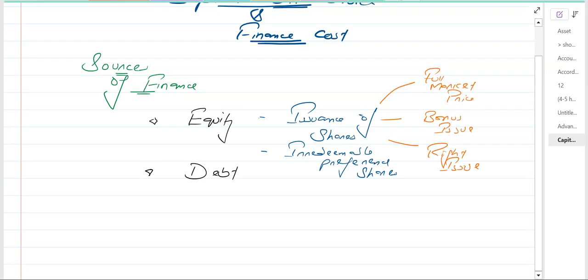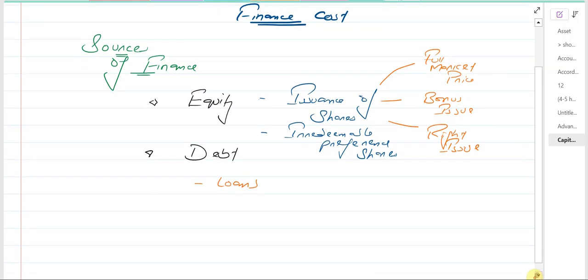Within the debt finance, we have first of all the loans, the loans taken from financial institutions such as banks. And then we have the loan notes, also known as the debentures. We will understand the difference between the loans and the loan notes because they work differently.